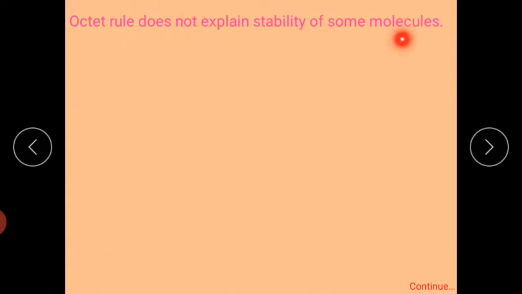According to the octet rule, if there are 8 electrons in the central atom, then the molecule is stable. But there are some limitations. Some molecules contain less than 8 electrons and some molecules contain more than 8 electrons. Also, some molecules contain odd numbers of electrons in their valence shell, but such molecules are stable. These are the limitations of the octet rule, as shown below. The octet rule does not explain the stability of some molecules.